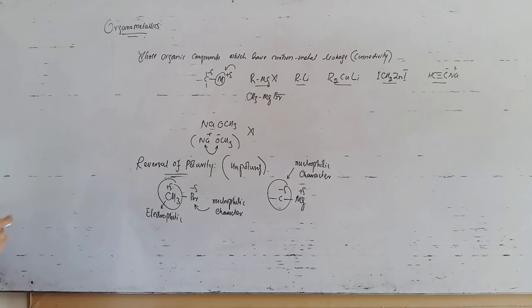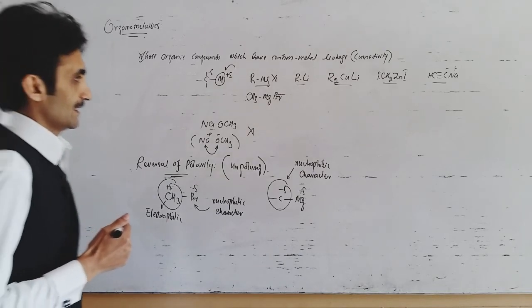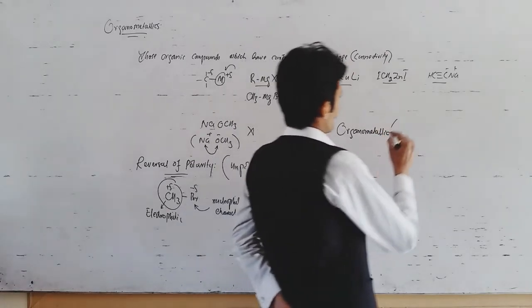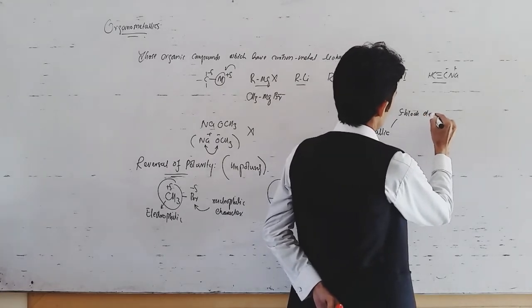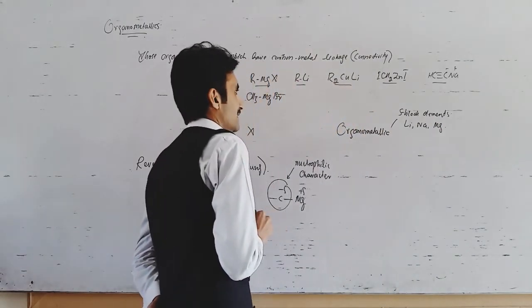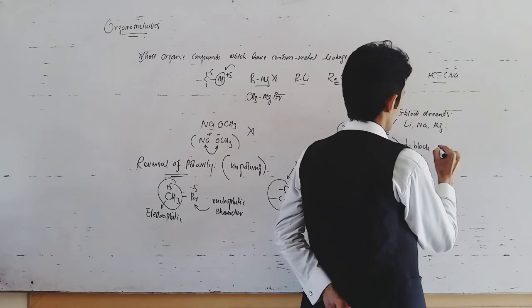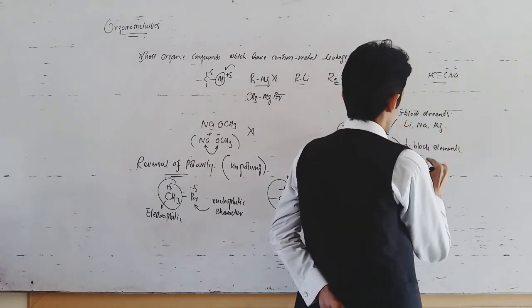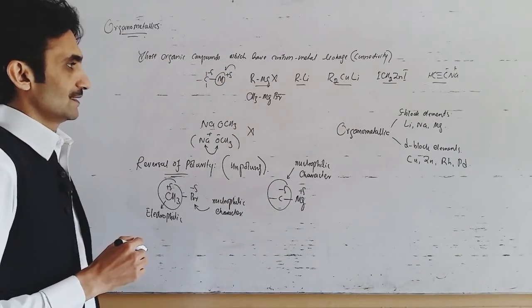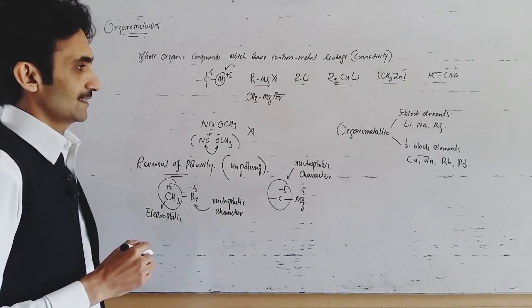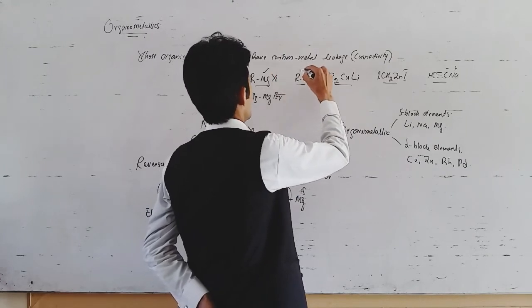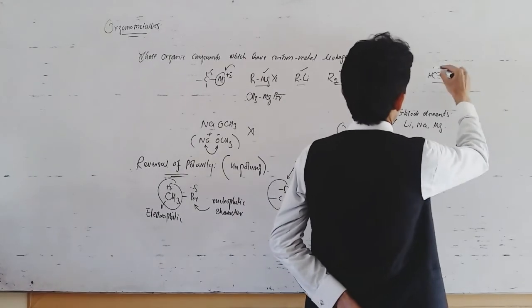As far as organometallic compounds are concerned, the metal can be from the S block elements such as lithium, sodium, magnesium, or from the D block elements such as copper, zinc, rhodium, palladium, etc. So we can say that organometallic compounds either contain a metal from the S block or from the D block, the transition metals. Here magnesium is from the S block, lithium from the S block, copper and zinc from the transition metals, and sodium again from the S block.